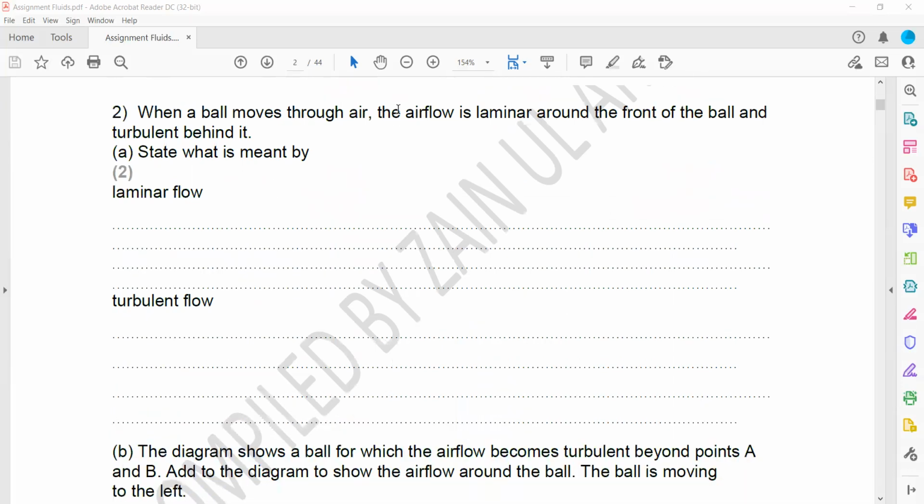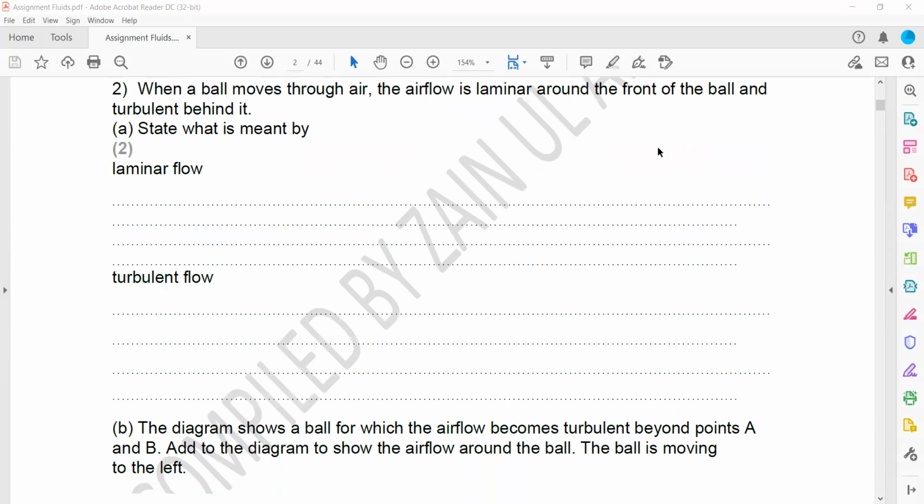When a ball moves through the air, the airflow is laminar around the front of the ball and turbulent at the back. State what is meant by laminar and turbulent flow. So what is the definition of a laminar flow? A laminar flow means there is no abrupt change in the direction or speed of the flow, whereas turbulent means that it contains eddies or abrupt changes in the speed and direction.